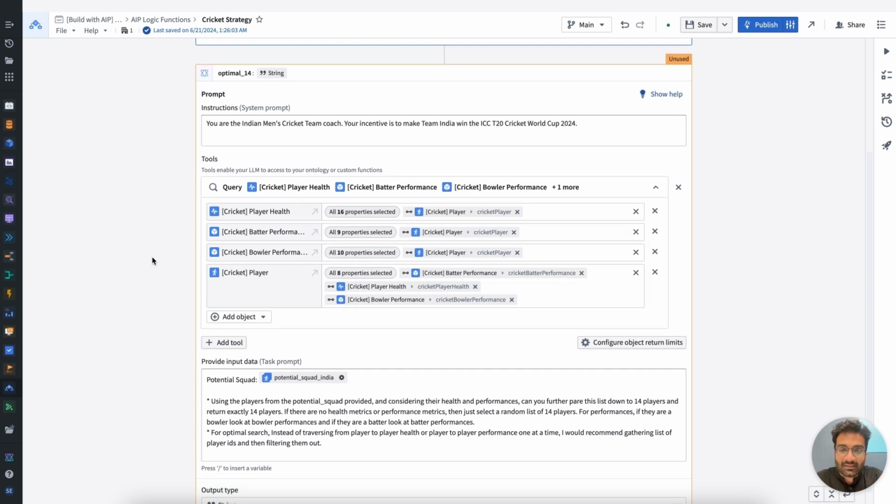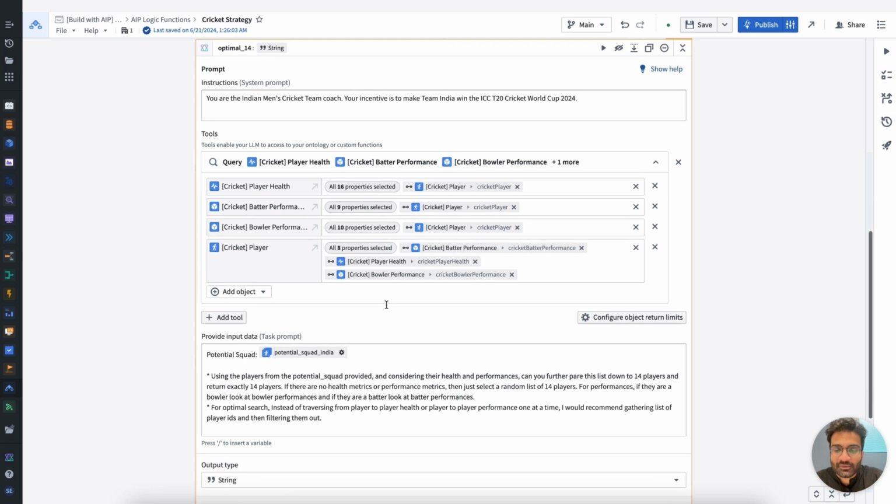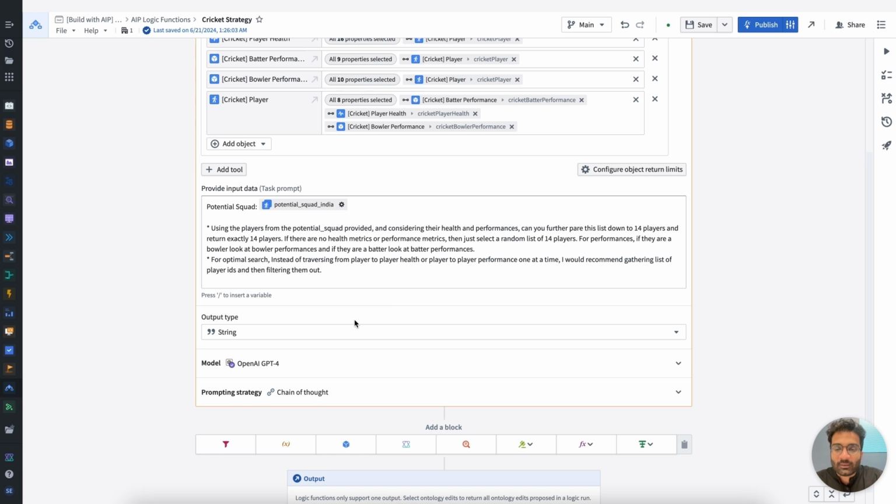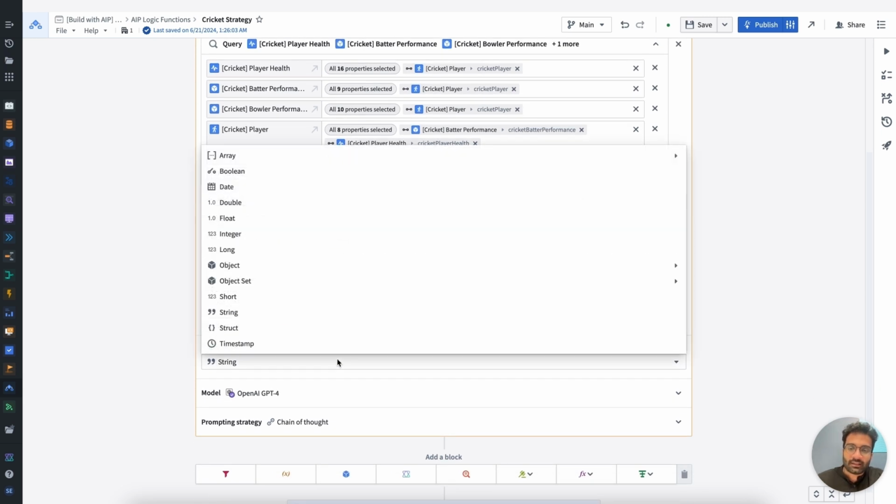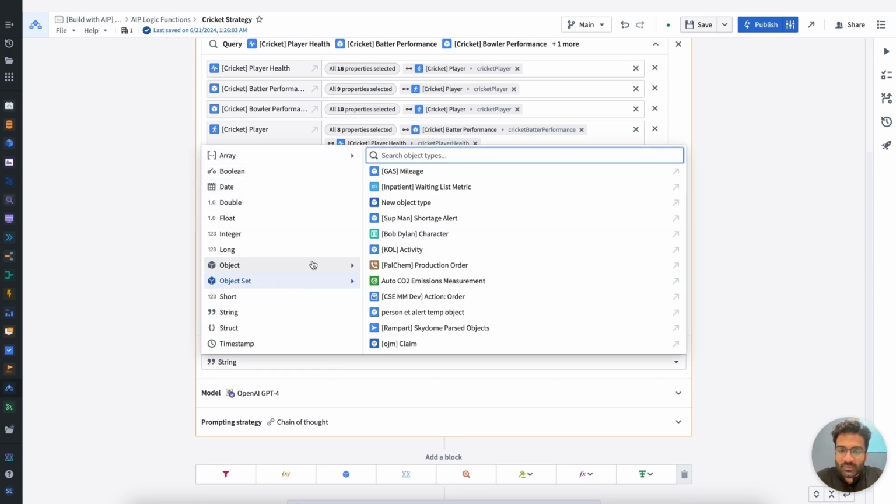And now it doesn't have to do an exhaustive search against all of the rows that exist within these 3 tables. It essentially is able to traverse the link that we've already configured and indexed into the ontology.